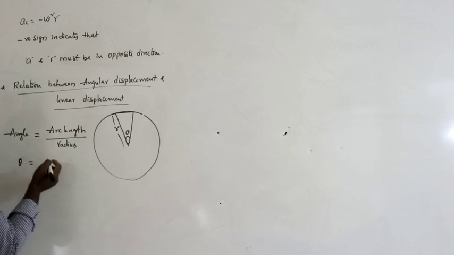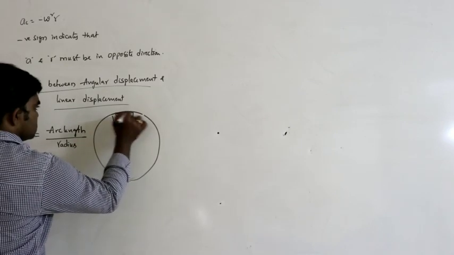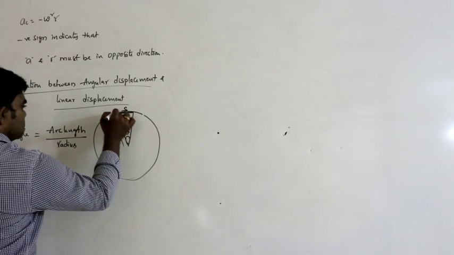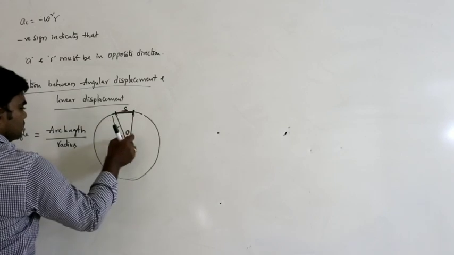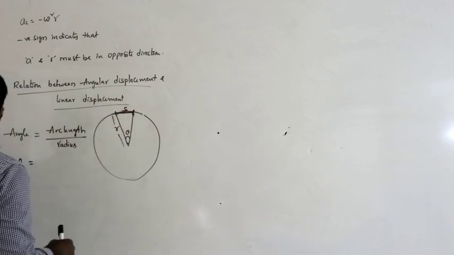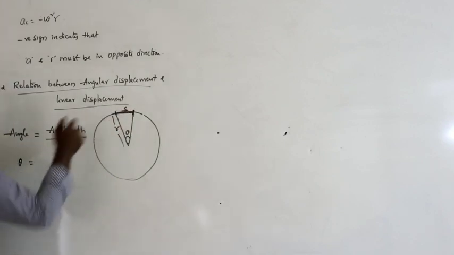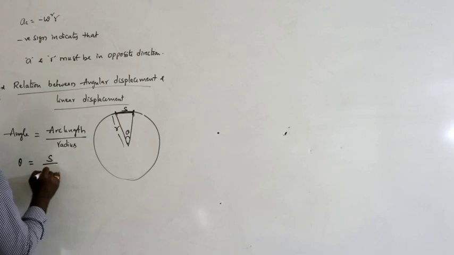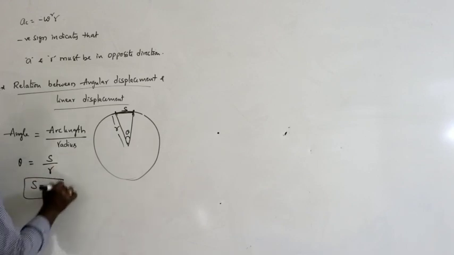Angle is theta. Arc length, let us say, is considered small. Arc length means from this position to this position, where we are considering the theta value between those two positions. Here let us say arc length is S, radius is R. Therefore, S equals R theta.